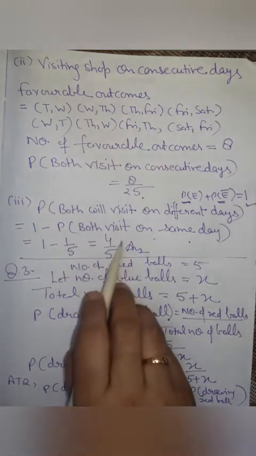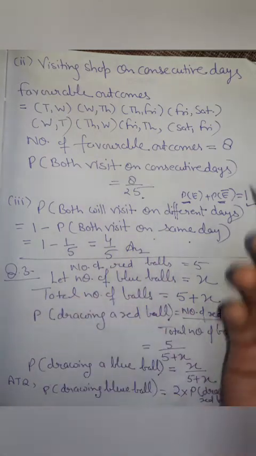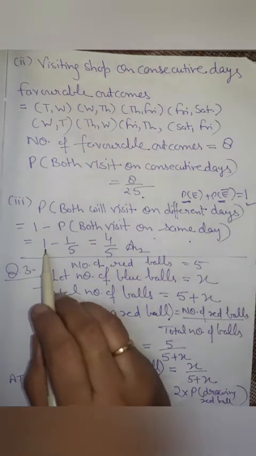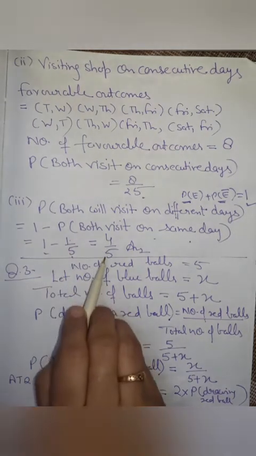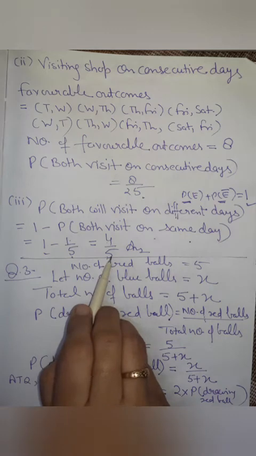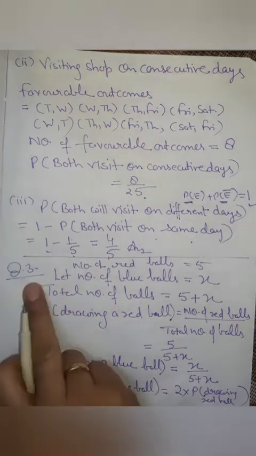So not visiting on the same day means they are visiting on different days, which can be calculated by subtracting 1 by 5 from 1, that is 4 by 5. Okay, now question number 3.